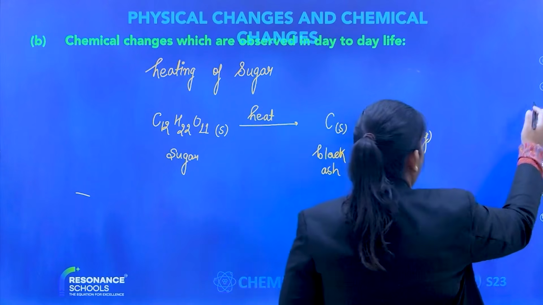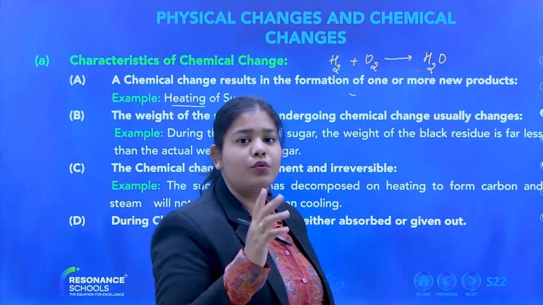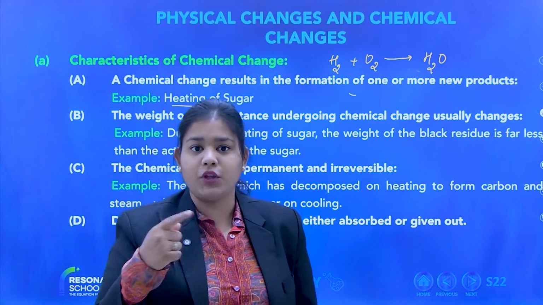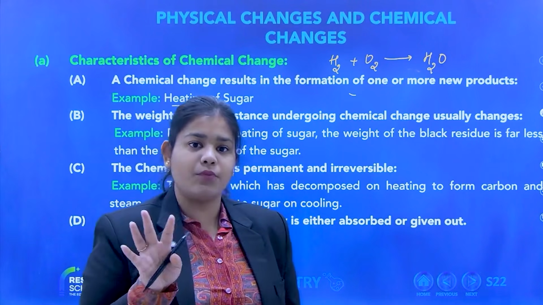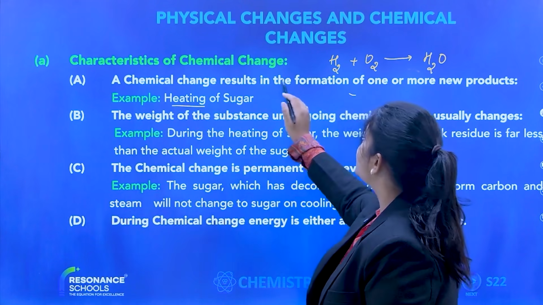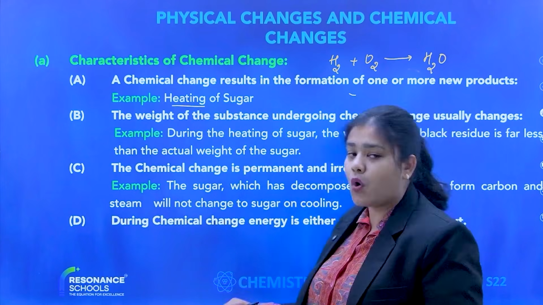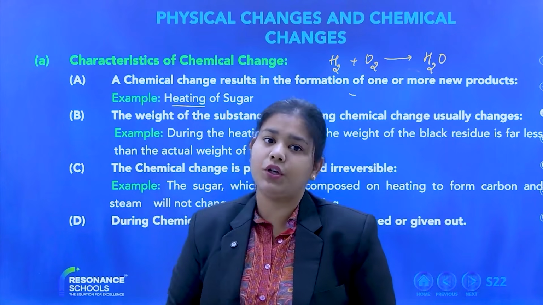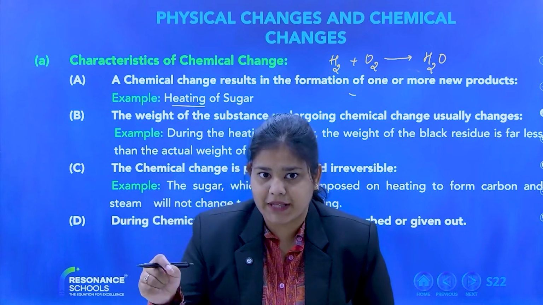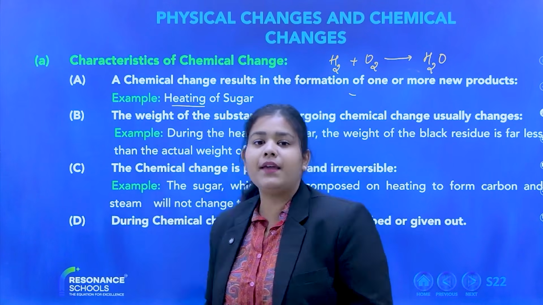We have a lot more to do with that one single definition. I'll go back to that definition and tell you many more things, but this is what the first statement means. What is the first statement? A chemical change results in the formation of one or more new products. New products means their composition will change, their properties will change, right? Example, heating of sugar.